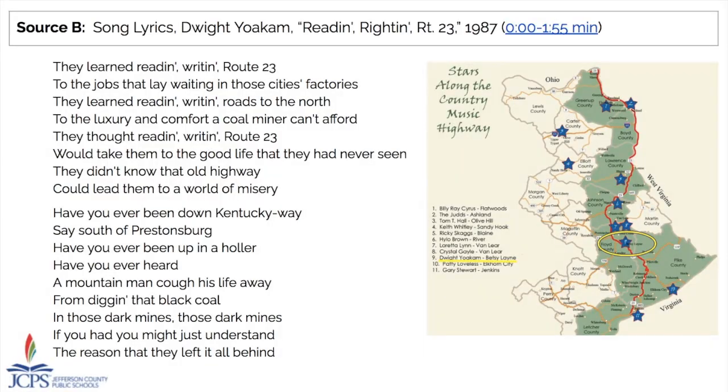We then repeat this process. Source B is looking at and also listening to Dwight Yoakam's Reading, Writing, Route 23, which you can see is also on the map that we've included. The red line there helps situate Route 23 and includes both where Loretta Lynn was and Dwight Yoakam. Including a source like this provides some context to where this is happening in Appalachia because the place is so specific to the needs of the question and the standards.